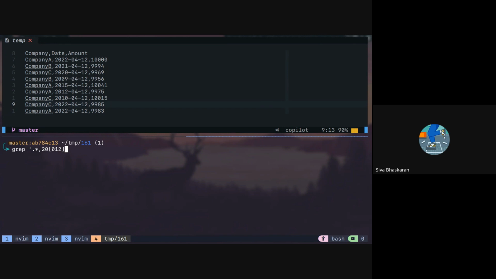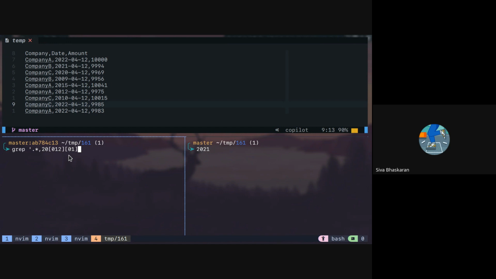We can do it this way, right? So basically it can be 2000 something, like 2001, 2002. It can be something like 2010 something. So the third character can be 0, it can be 1. It can also be 2 for 2020 and 2021. So the third character can be 20 and then 0, and the next one can be 0 or 1. So that is basically the option that is marked as correct.